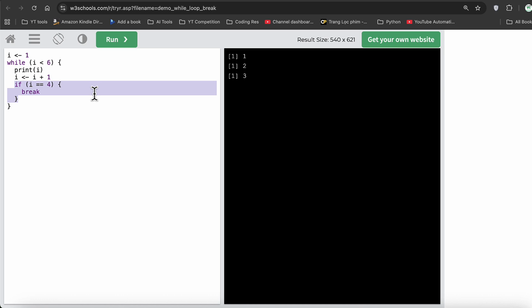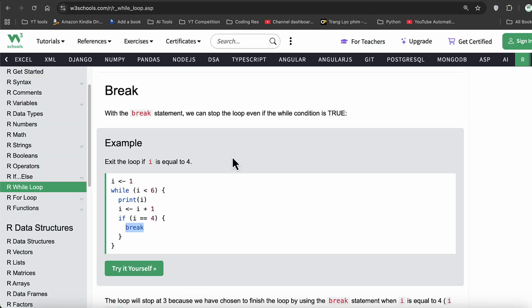This is quite popularly used, especially when we're doing searching or trying to find something from files or data, or whether a certain benchmark has already been reached. So while allows us to cycle through a bunch of data, but if we found the data or we have a certain benchmark, just stop it there. To do that, again, we use a break statement to break the execution flow.